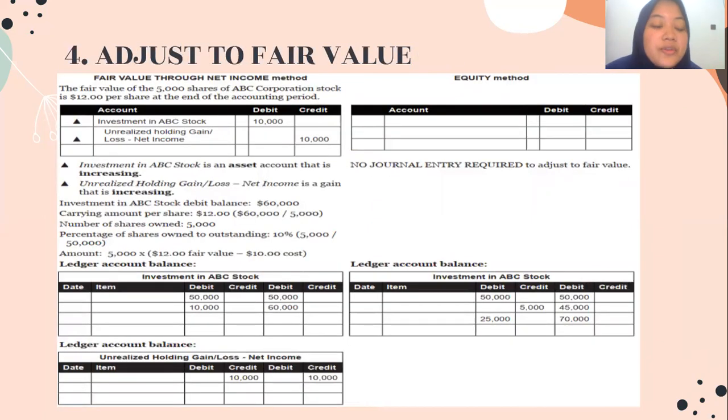And adjust to fair value. This is the journal entry.